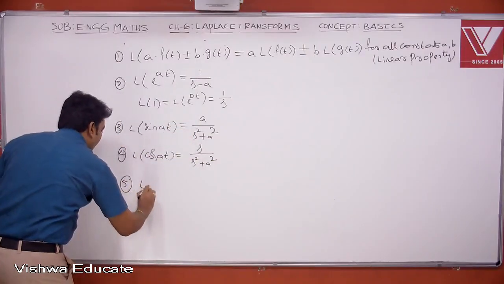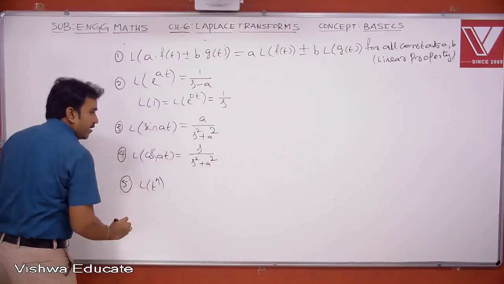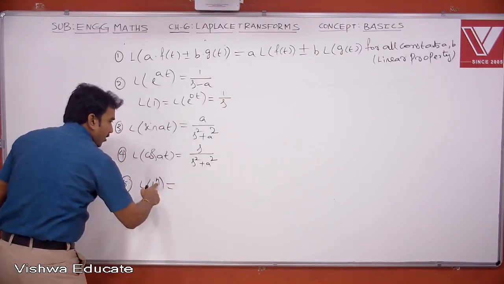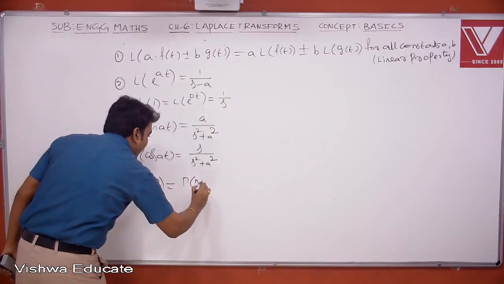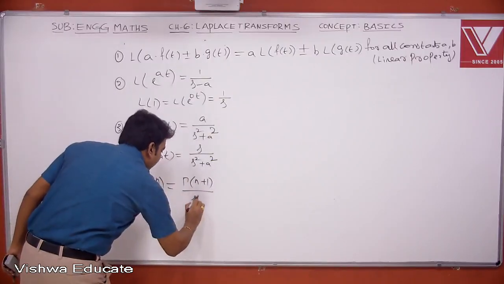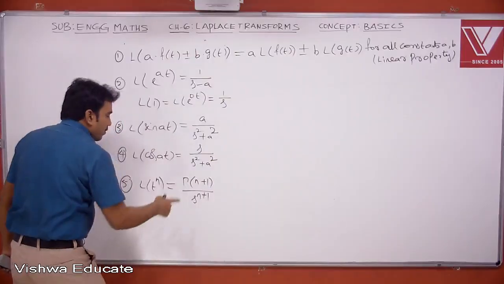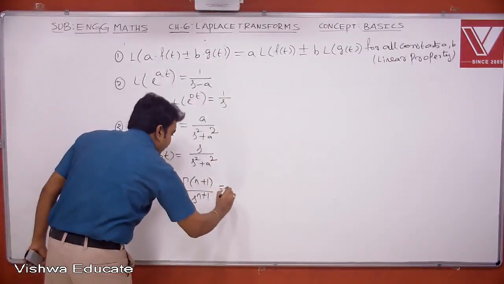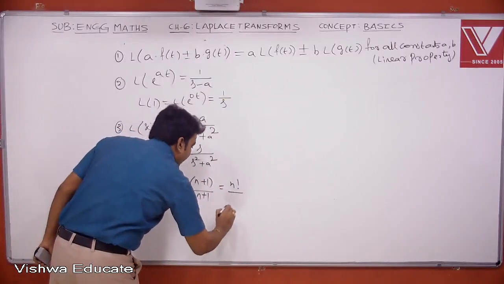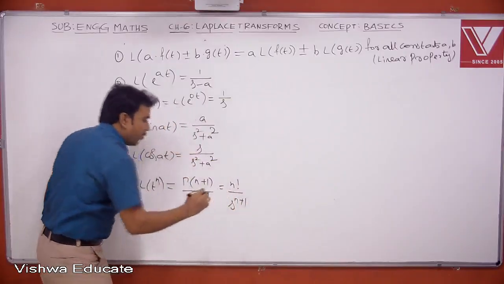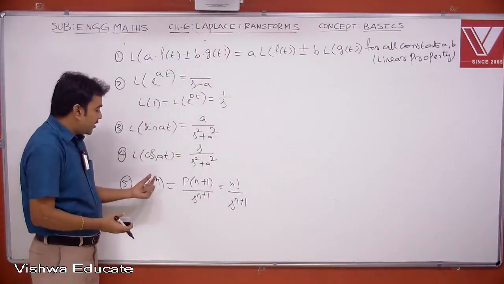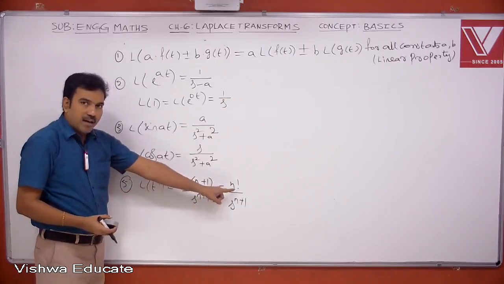Now the next one is Laplace of t power n. Here n is some constant. This is nothing but gamma of n plus 1 divided by s power n plus 1. But we know that gamma of n plus 1 is n factorial. So this is again n factorial divided by s power n plus 1. If n is a positive integer, you can apply this formula directly.